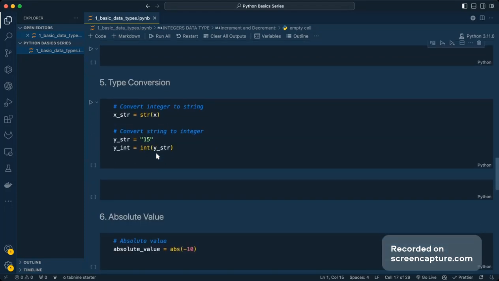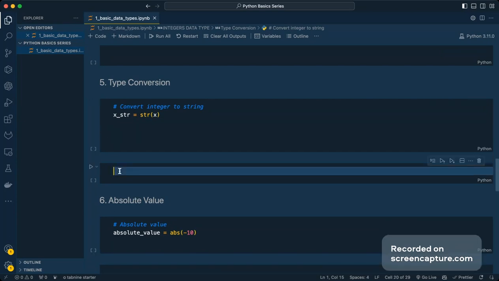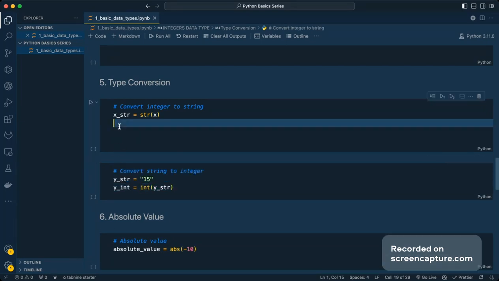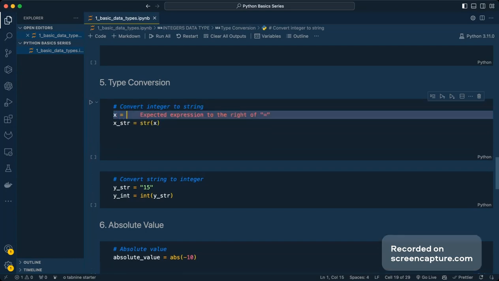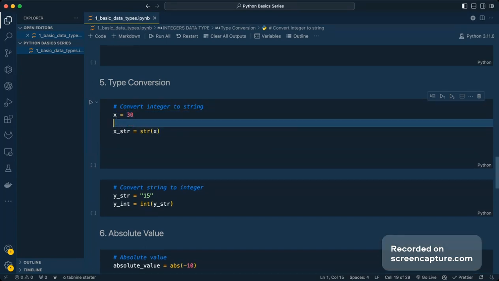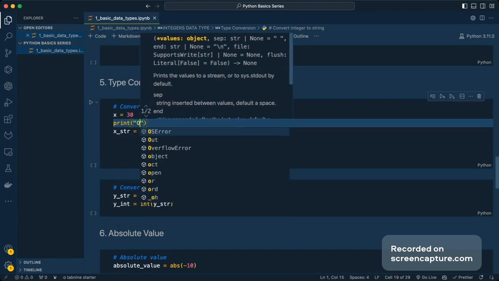The second one is type conversion. In popular notion, it's also called type casting. So please try to understand that we're going to convert the integer value into a string value. Let's assume that I got this x over here, 30.